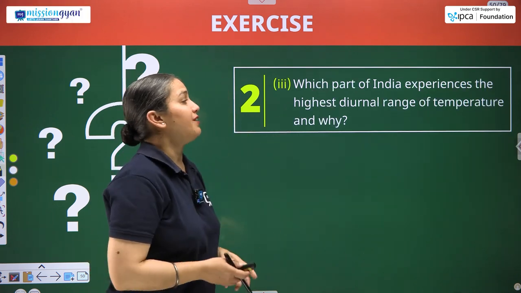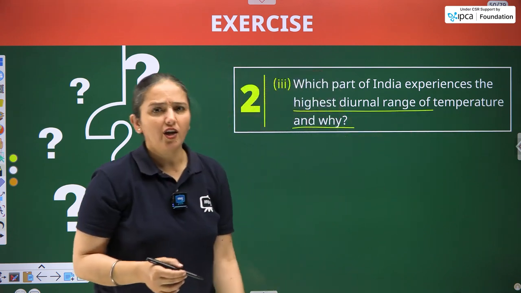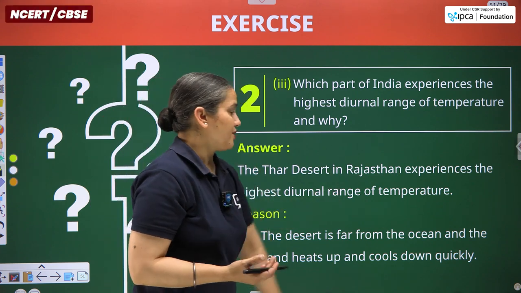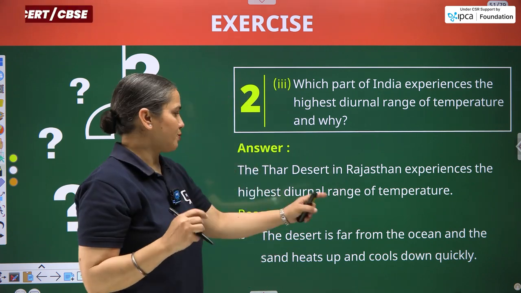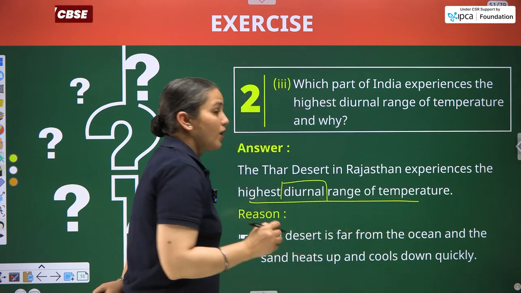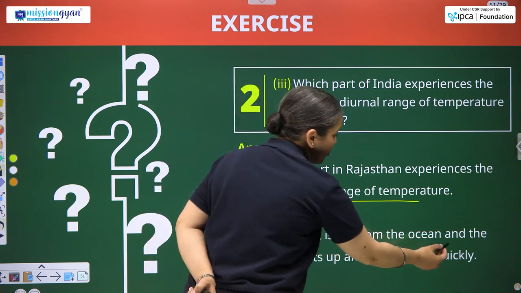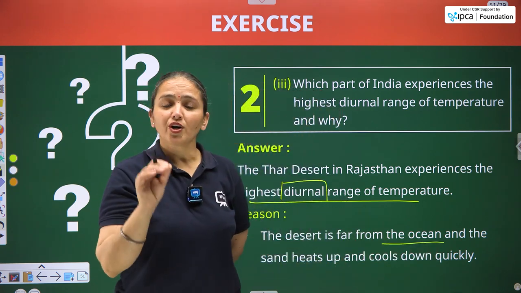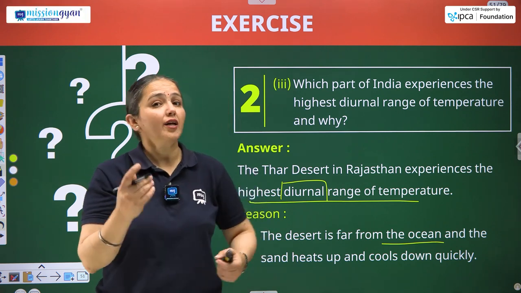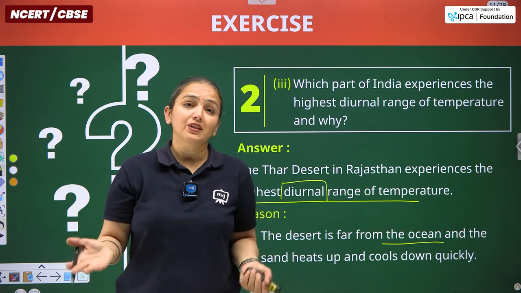Then, which part of India experiences the highest diurnal range of temperature? It can be Rajasthan, but why? So, the Thar desert in the western part of Rajasthan experiences the highest diurnal range. Diurnal means we are talking about throughout the day and night. So the reason is the desert is far from the ocean, so no nearby water body is present. If a water body has to be there, then what will happen? The more the heat, the more the evaporation and the more the rainfall.